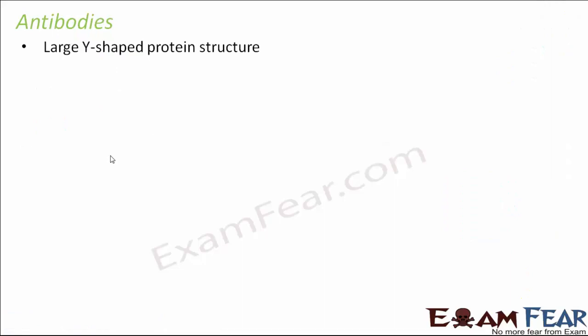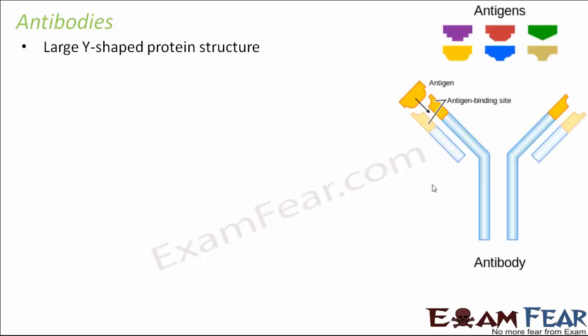So what are antibodies? These are protein structures which are created inside our body. They have a specific shape, the shape of the English alphabet Y. This is how an antibody looks. You see, it has a Y-shaped structure, and at one end they have an antigen binding site. And here you can see all these are examples of antigen. This is how an antigen looks.